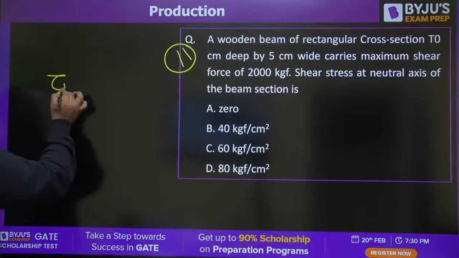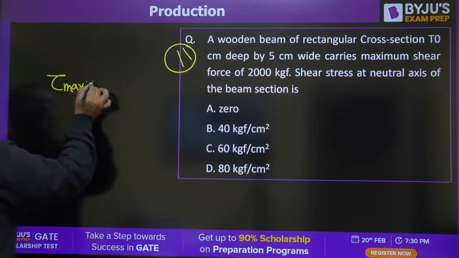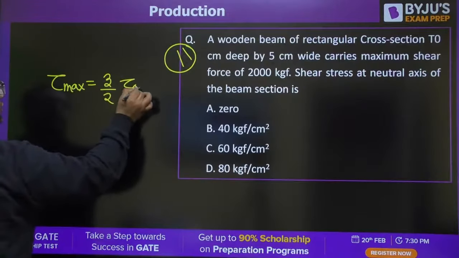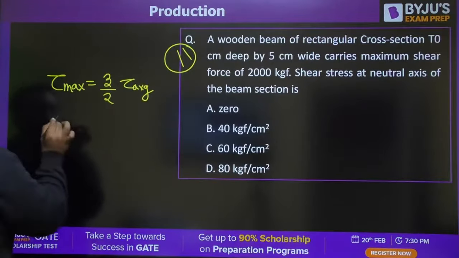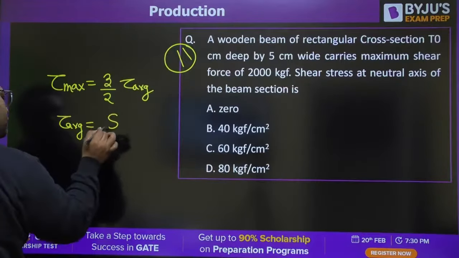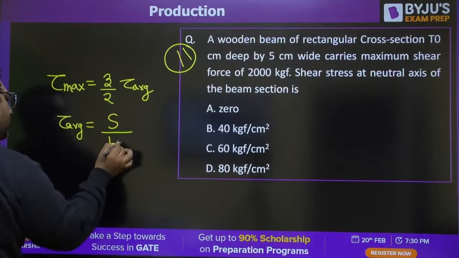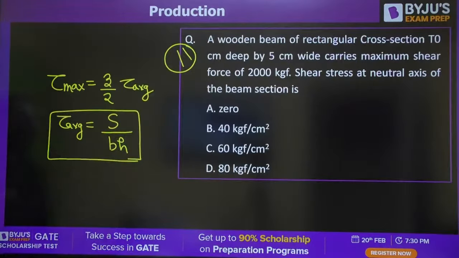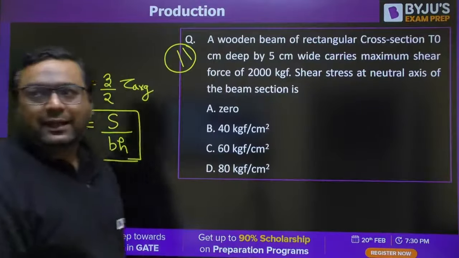You know, for rectangular section, maximum shear stress is 3/2 of average. Tau average is shear force by area. Solve it and get the answer.